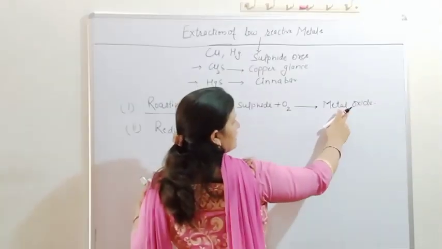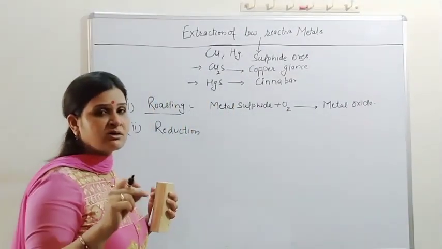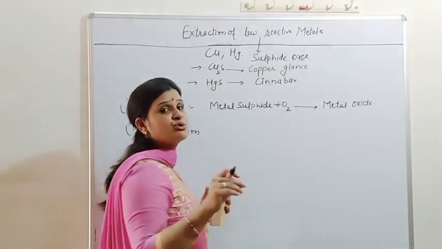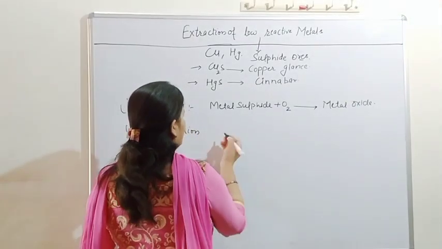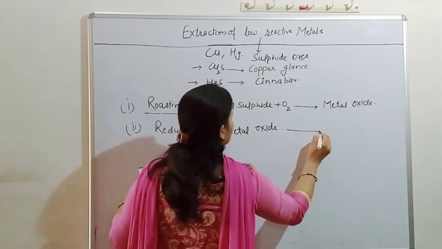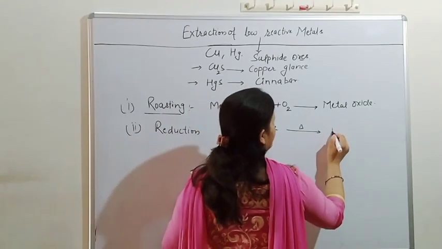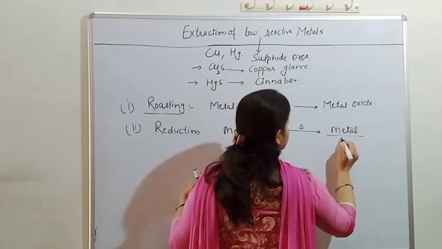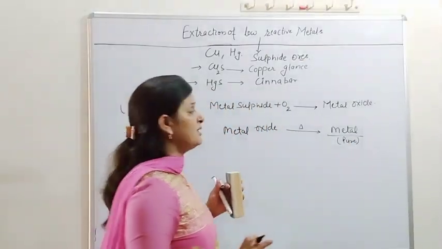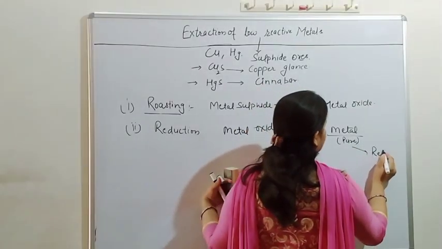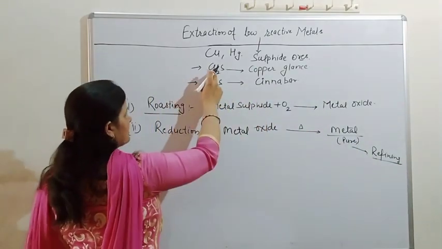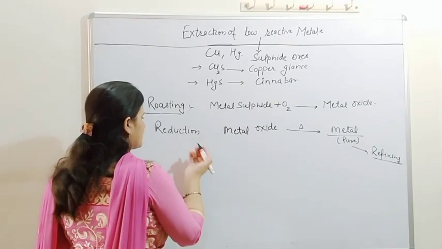So our metal ore gets converted into metal oxide, and the metal oxides of low reactive metals, like copper oxide and mercuric oxide, will easily reduce only upon heating. The metal oxide will reduce just on heating into the metal, and it is not ultimately pure as in the case of highly reactive metals. So we do the refining of it and ultimately we get the pure metal. Clear? So I discussed the extraction of copper and mercury.